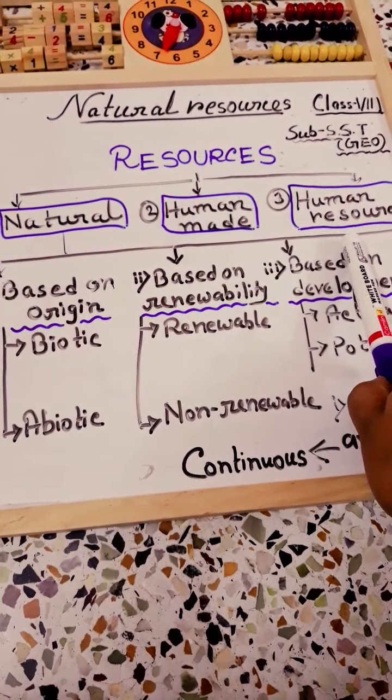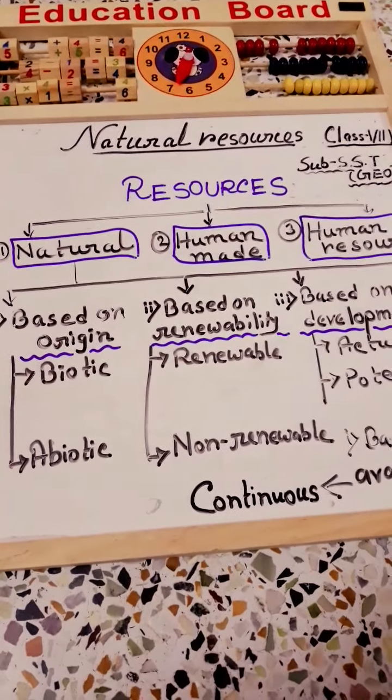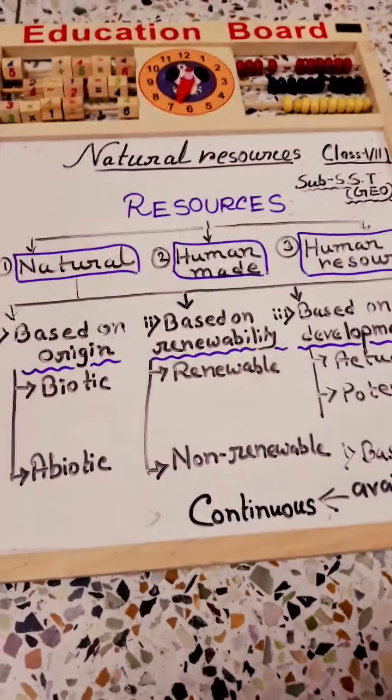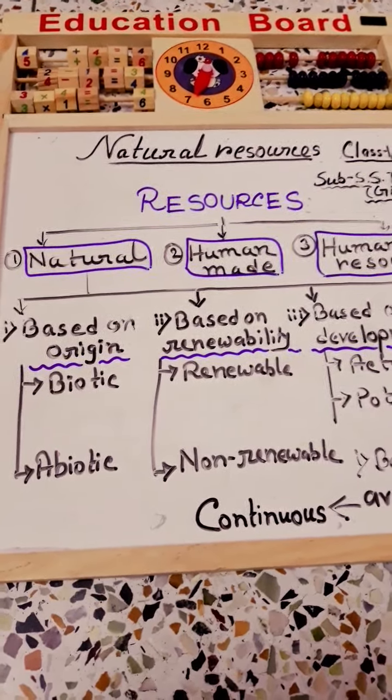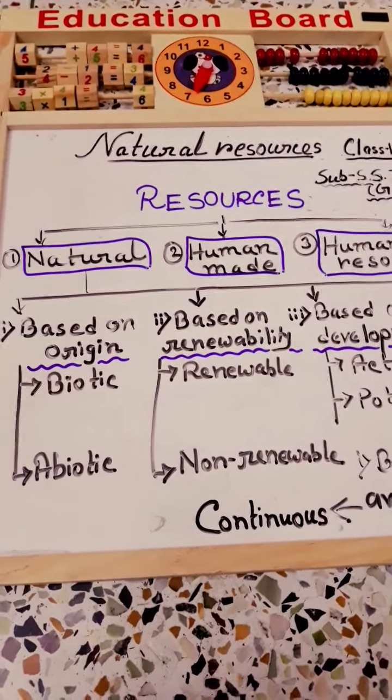Now, we firstly have to define what a natural resource is. Actually, in our surroundings or in the environment, some things are available which occur naturally. There is no human interference.